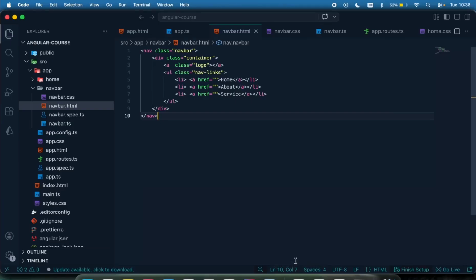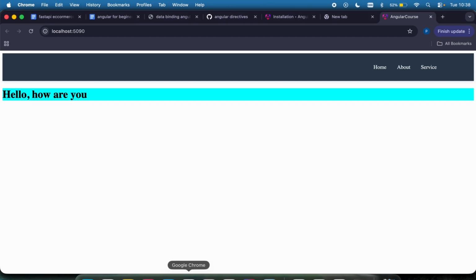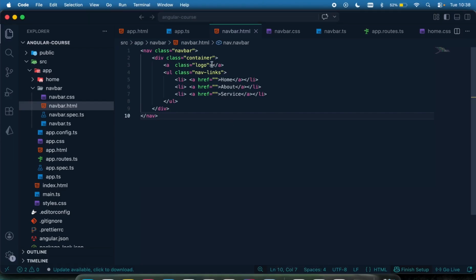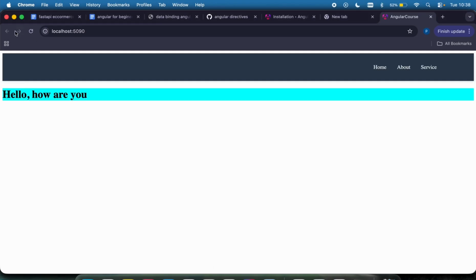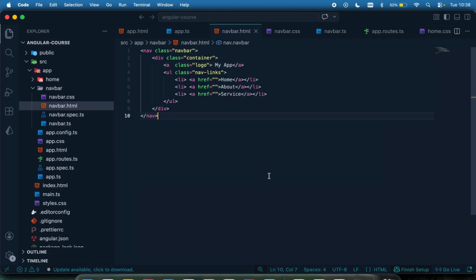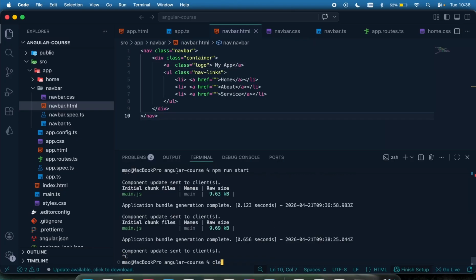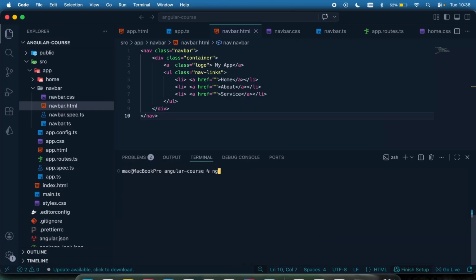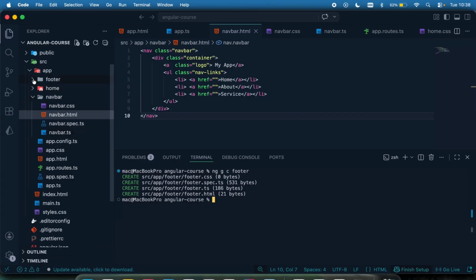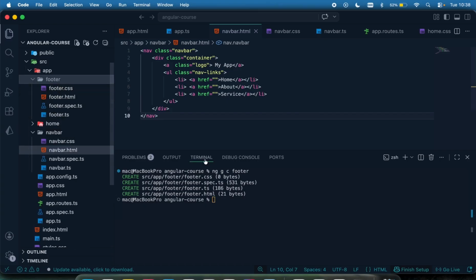Same way, let's have our footer so we can display our footer properly, so our page will look a little bit okay. Before I do that, in my local right here, let me just call this my app so that we have my app displayed right here. This is a little bit better. So to create a footer, again, come right here and generate your component by doing ng g c, call it footer like that. That's going to create a folder for me, footer, and contain the necessary stuff for me.